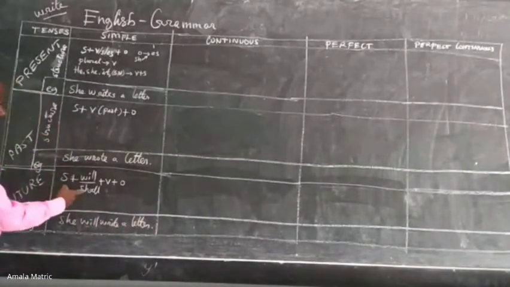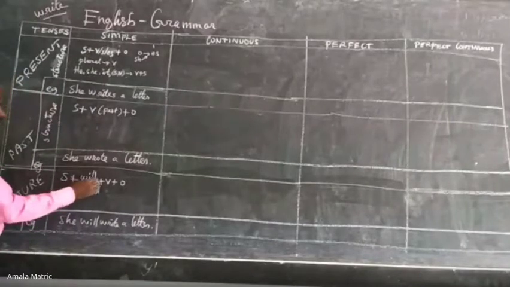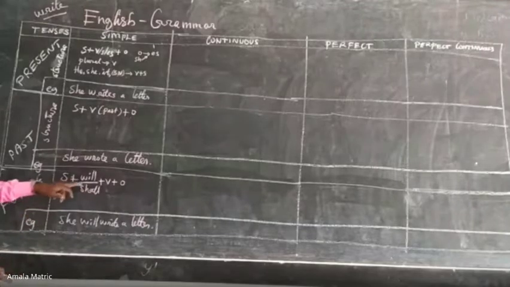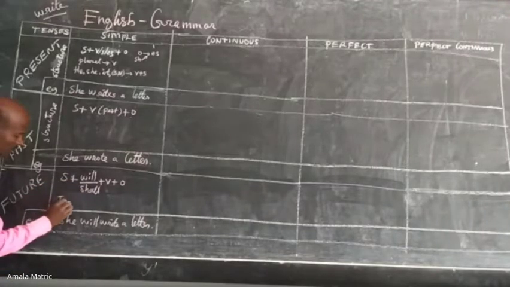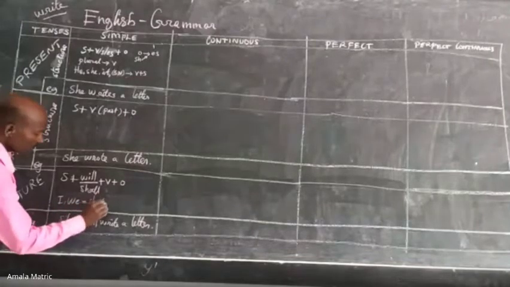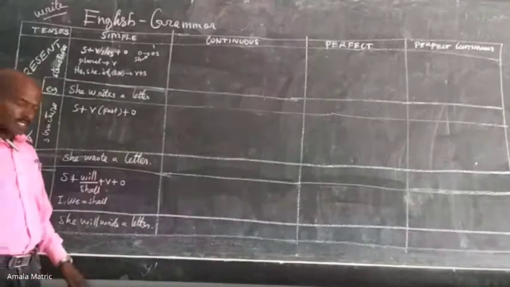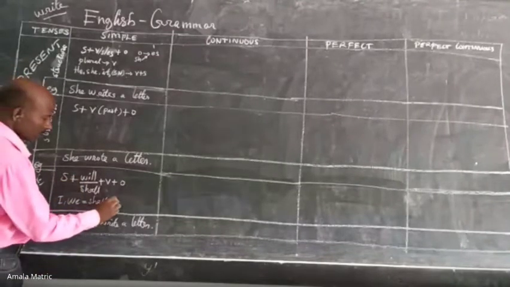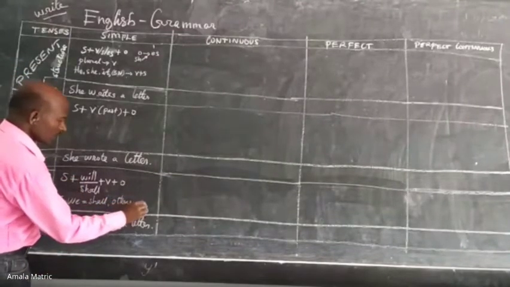Here you may have some doubt: where shall we use will or shall? Don't worry, here is the common rule. If the subject is we or I, we should use shall. It is a common rule, not a perfect rule. Otherwise, for others, we will use will.